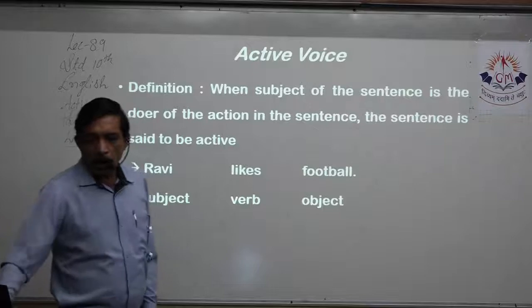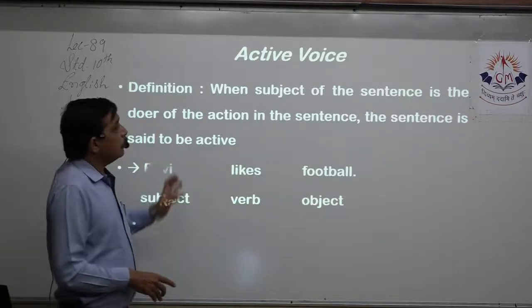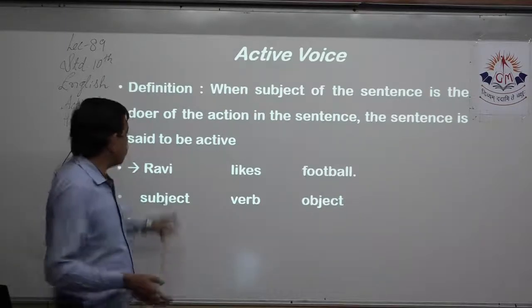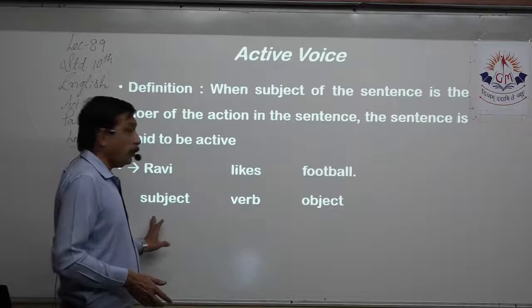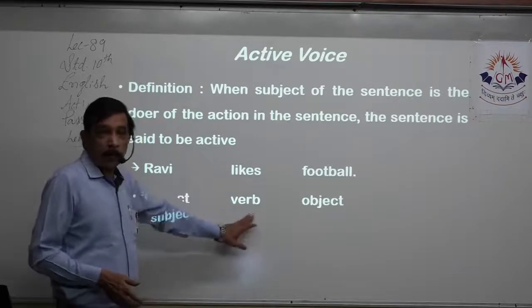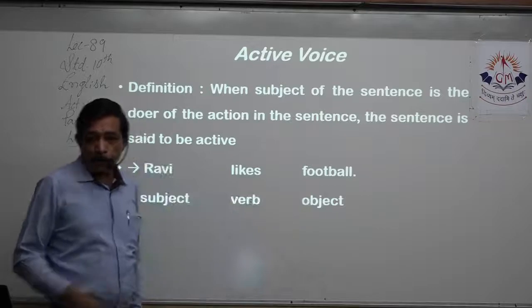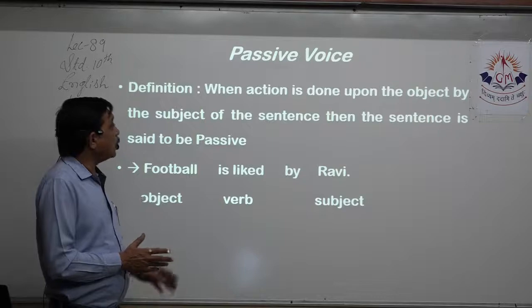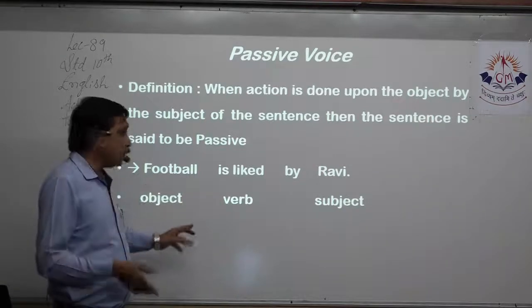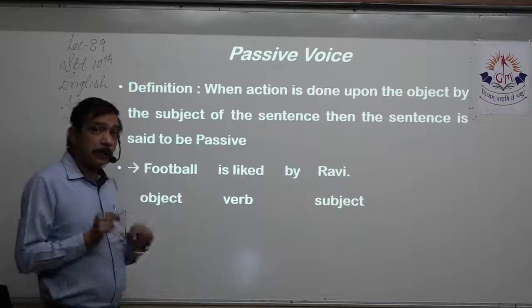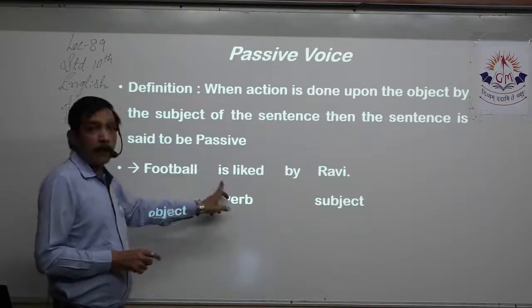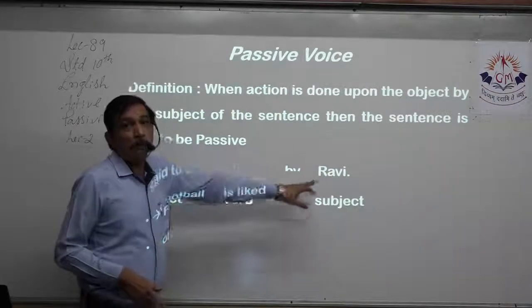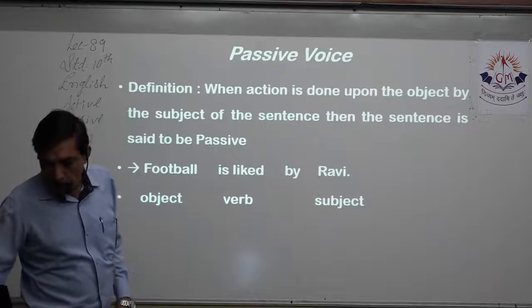Now, definition: when the subject of the sentence is the doer of the action, it is called active voice. Ravi likes football. We are talking about Ravi, what action is he doing? He's liking what? Football. So subject, verb, object. When the action is done upon the object by the subject, then the same sentence, Ravi likes football: likes is in present tense, so football is liked, using the past participle of like. By whom? By Ravi. Then this sentence is in passive voice that we learn.